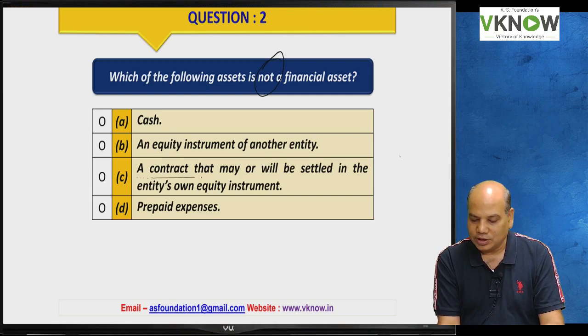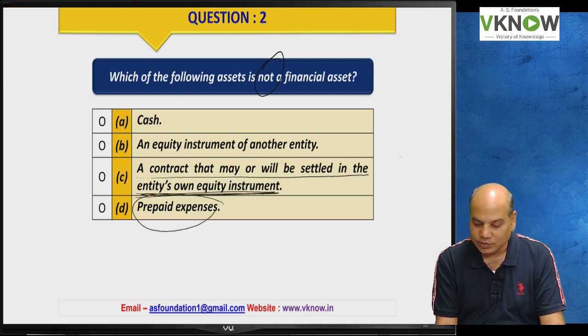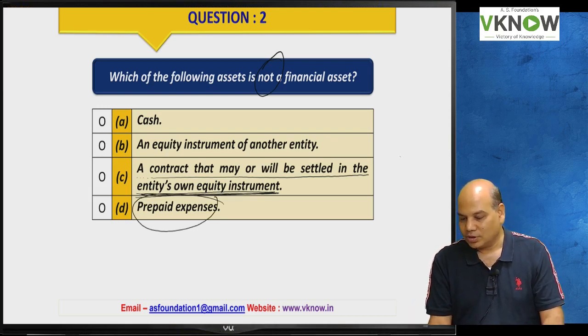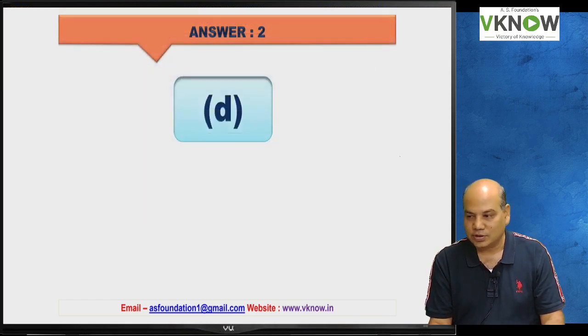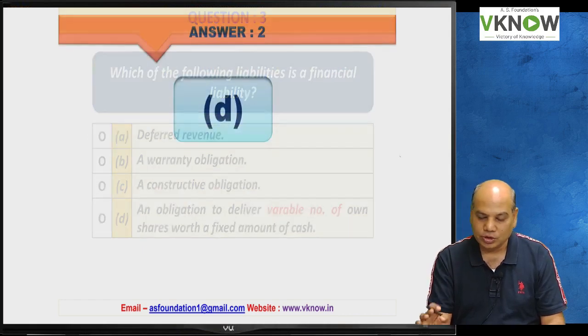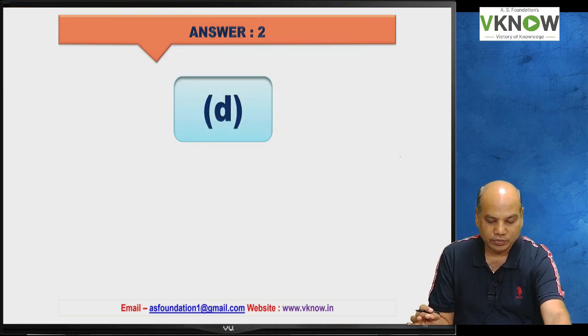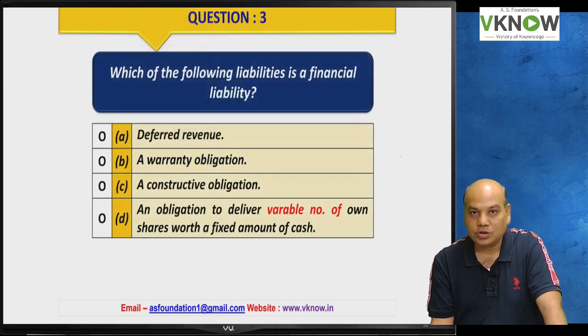A contract that will or may be settled in the entity's own equity instrument can be a financial asset. Prepaid expense is not a financial asset because it is not a contractual right to receive cash or other financial asset. It's a contractual right to receive service or other asset, not cash or other financial asset. So the answer was D. Prepaid expenses are not financial assets. Okay, now the students will try question number 3.